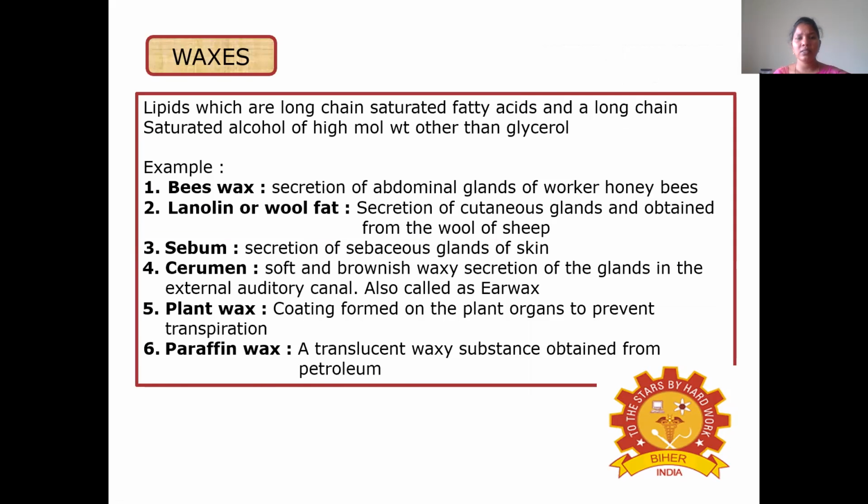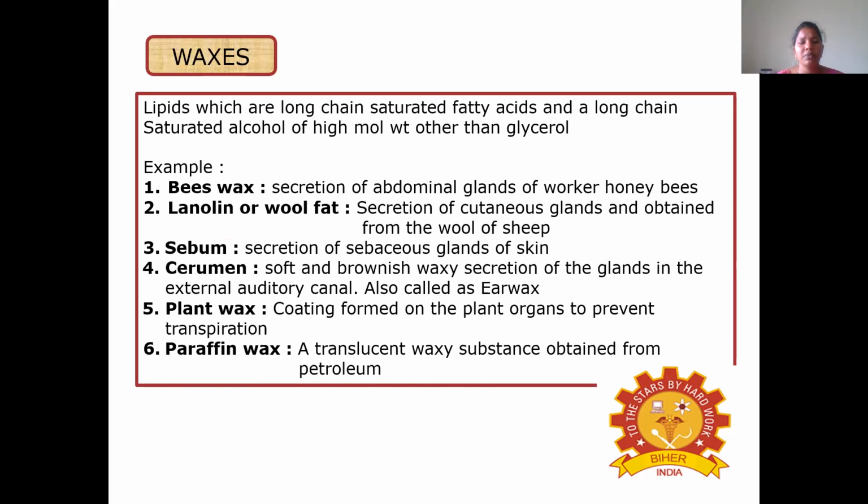Then coming to the waxes, these are lipids made of long chain saturated fatty acids and long chain saturated alcohol of high molecular weight, other than glycerol. For example, beeswax, lanolin, sebum, cerumen, plant wax and paraffin wax. Beeswax is the secretion of abdominal glands of the worker honeybee. Wool fat, also called lanolin, is the secretion of cutaneous glands and is obtained from the wool of sheep.